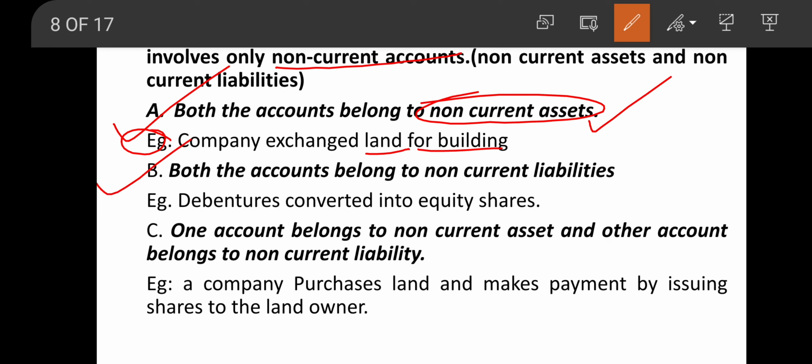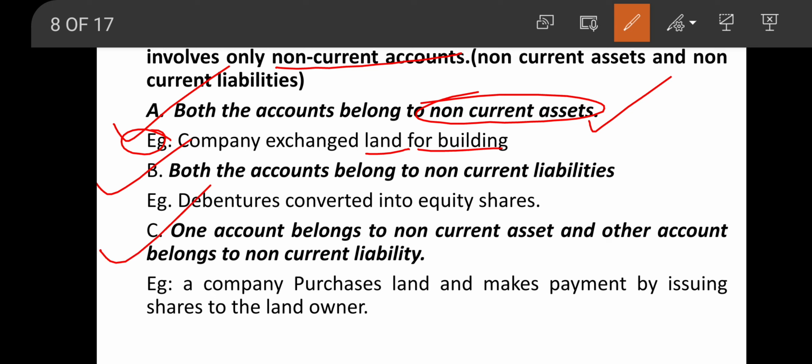Next, both the accounts belong to non-current liabilities. Here the debit aspect also will be non-current liability. The credit aspect also will be non-current liability. In that particular case also, the working capital will be unaffected. Example, debentures converted into equity shares. So debentures converted into equity shares, there will be no flow of fund. It is just a conversion of debentures into shares.